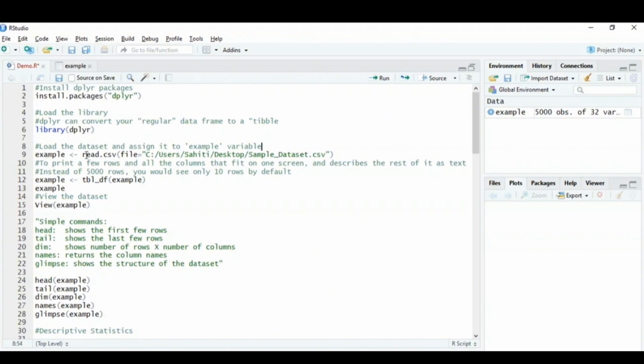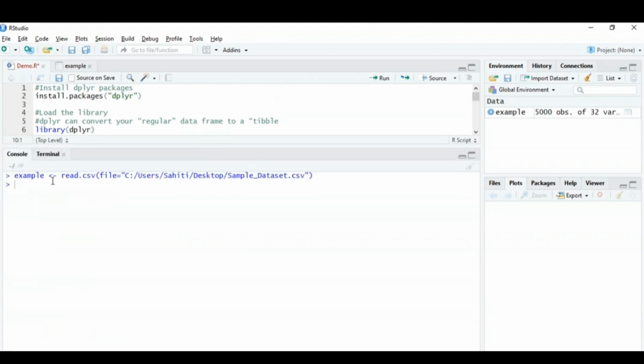particular command. But yes, let me tell you, once the file is read, what I've done is I've just assigned it to a variable example over here. That will basically make it easy for me to use this variable again and again to perform various steps in the analyzing part. I've just assigned this complete file to an example variable. Now let me just run this particular command. So what I'm going to do is I'm going to just press Control Enter. So that's basically a keyboard shortcut to run this particular line. If you just want to run the complete R script that you've written, then you can just press Control Shift Enter, right? So I'm just going to press Control Enter,